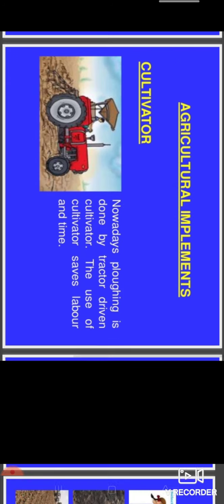The use of cultivators saves labor and time. Labor means if you have a very big area of field, you alone cannot do the ploughing by yourself. So you have to hire some labor, some human beings, to do that particular activity, and you have to pay them. And it is also time consuming. Within 1 or 2 days you cannot do these activities. So if you use the tractor, within 1 or 2 hours you can plough the whole field with the help of the cultivator. So nowadays the tractor is very useful in place of that traditional way of ploughing.